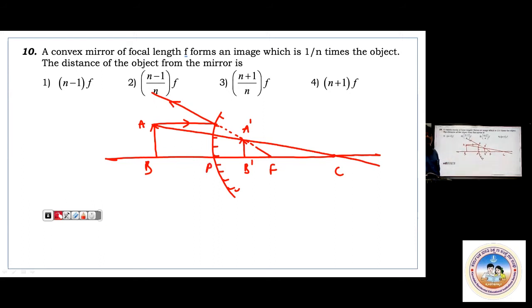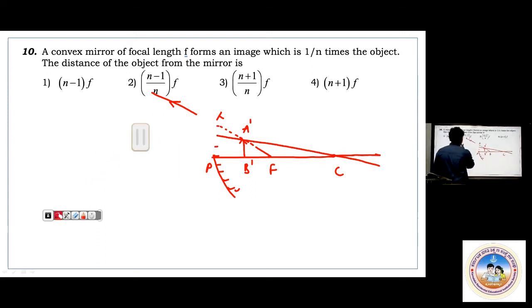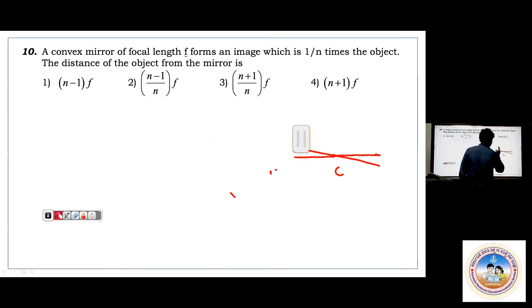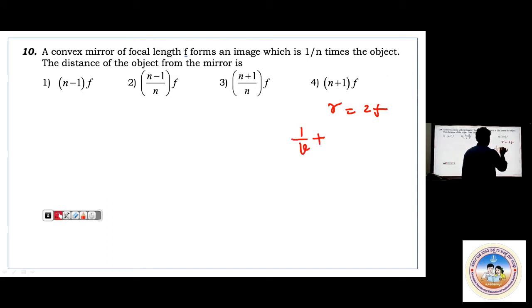Image distance will always be less than F. You have to remember that. Okay, this is convex mirror. In case of convex mirror, always you will be getting a virtual, upright image, highly diminished or smaller in size. Okay, so now formula wise, R equals 2F. I told already, R equals 2F. Next, mirror formula: 1 by V plus 1 by U equals 1 by F. This is called mirror formula.